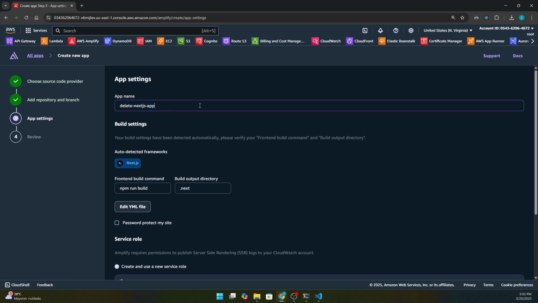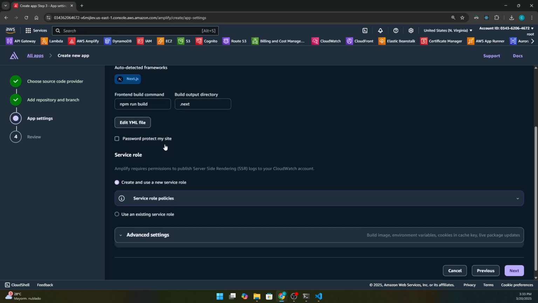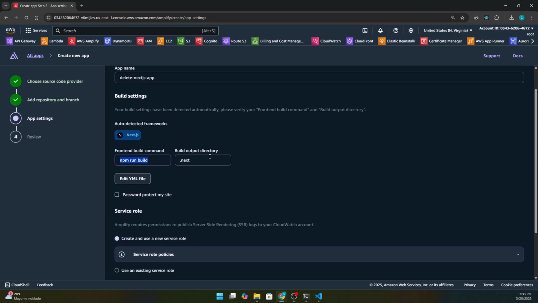We have the app name. We can change it, so don't worry about it. We have the build settings. For example, we auto detect frameworks, in this case Next.js, and we have these commands. These commands come from the configuration file. I know, I already told you, we don't need configuration at the beginning.